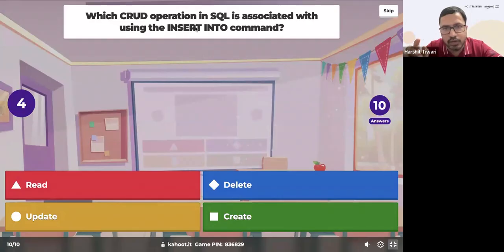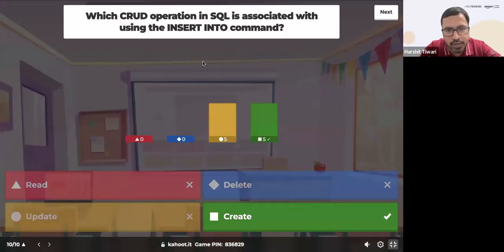Insert into, right? When we do insert into this table name, column this, values this. It's not update. Update is when you say update table, set this column equal to this value. Insert into is you're creating. That's the create part. So you're creating it.